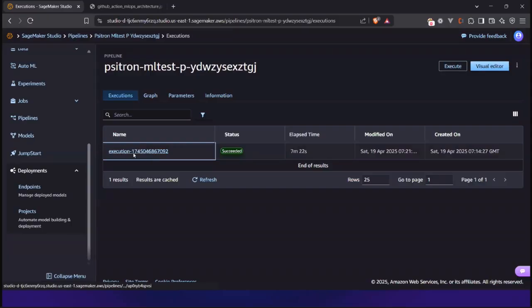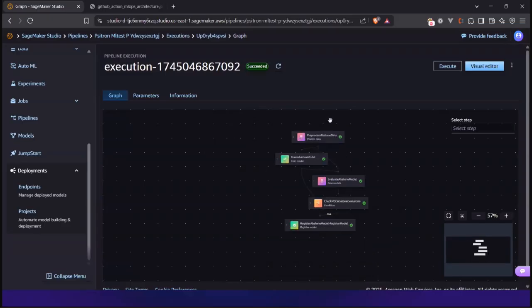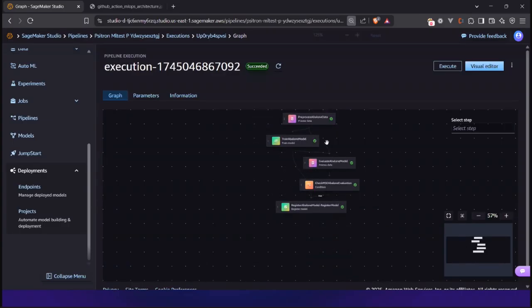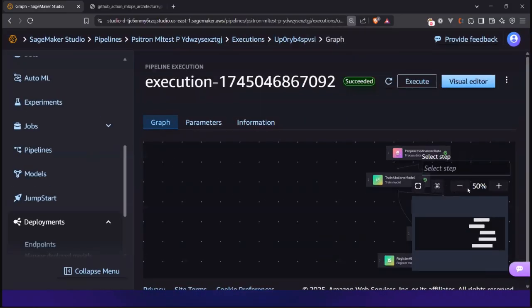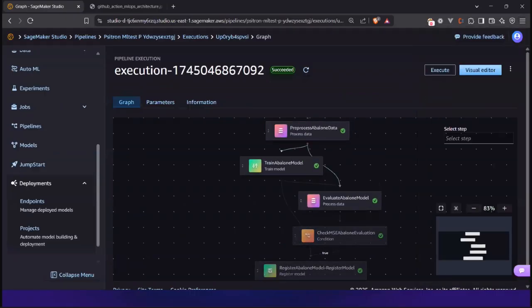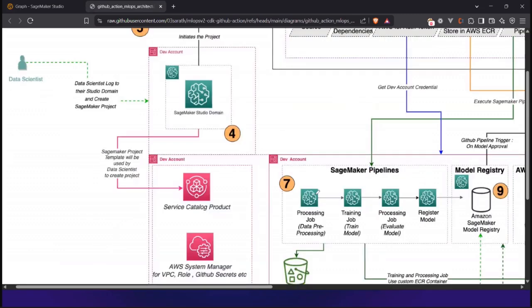There's a random name to it. If I go inside this particular pipeline, this is the orchestration that I'm talking about. This specific orchestration comes post deployment of my infrastructure. So this is basically the second pipeline that I'm showing. You can see it here, let me just zoom in. This is what exactly I do in the second pipeline.